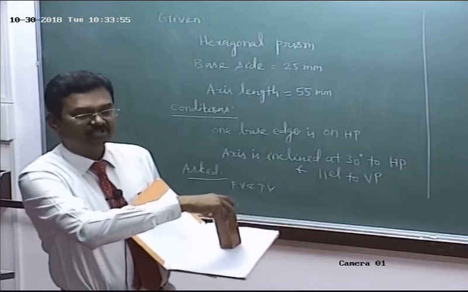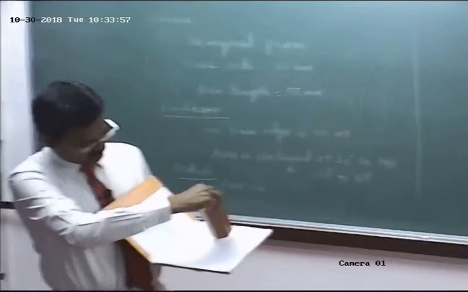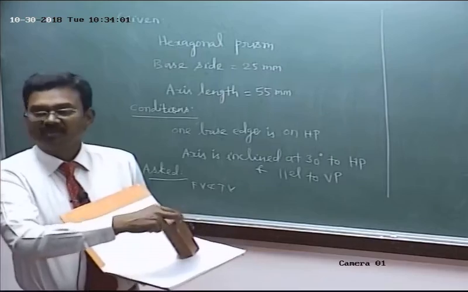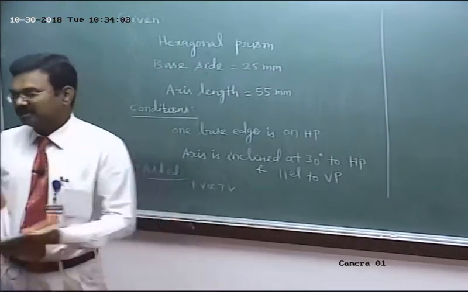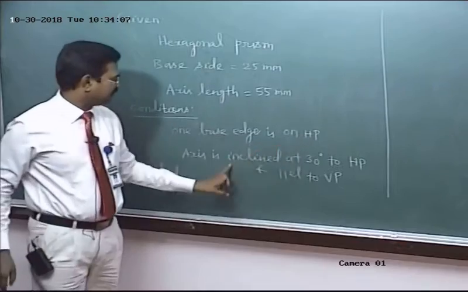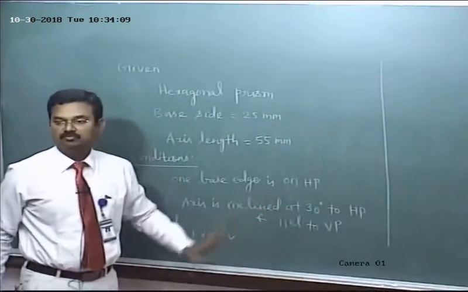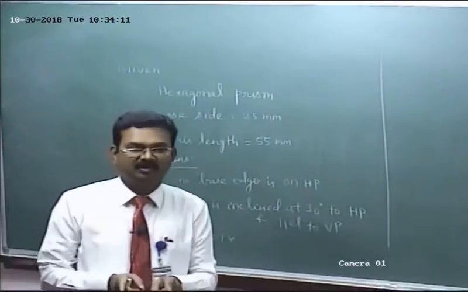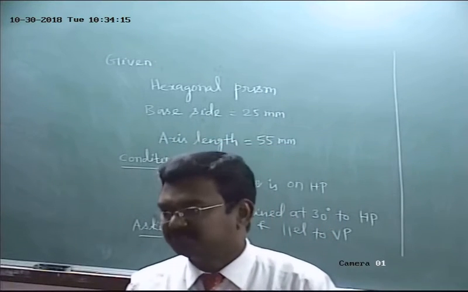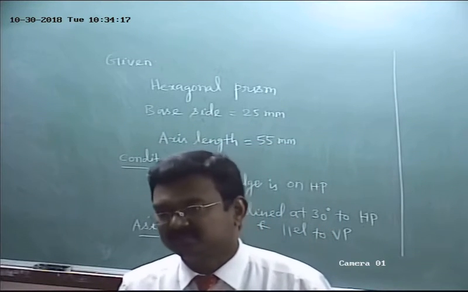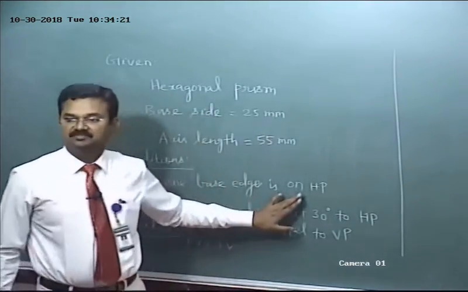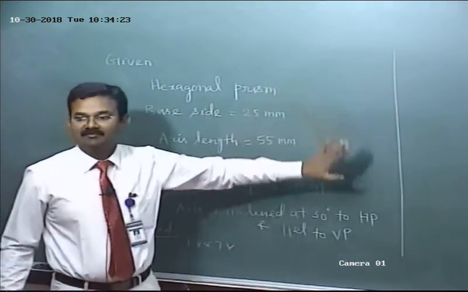One corner means rotate the solid so that one base corner, the bottom face corner, rests on HP. The same problem can also be changed like one base corner is resting on HP and axis inclined 30 degree to HP and parallel to VP. Did you understand the difference between the base edge resting on HP and the corner resting on HP? Okay. But in our problem, one base edge is resting on HP. Did you understand what the given data are?